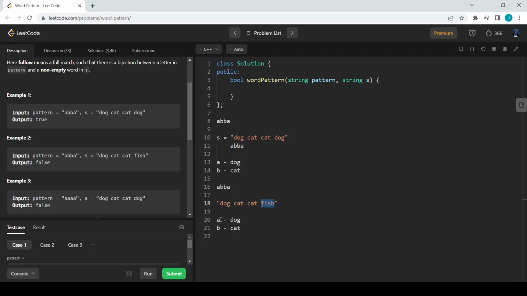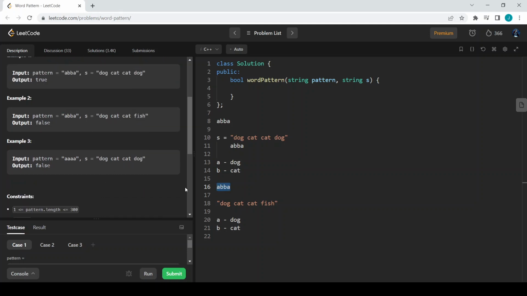So there should be bijection. Bijection means one-to-one mapping. If A is mapped with dog, and dog is mapped with A, then A should not be mapped with any other word like fish. So here this does not follow the pattern. A B B A is not followed, so we return false. Hope you get the logic of what I'm saying.